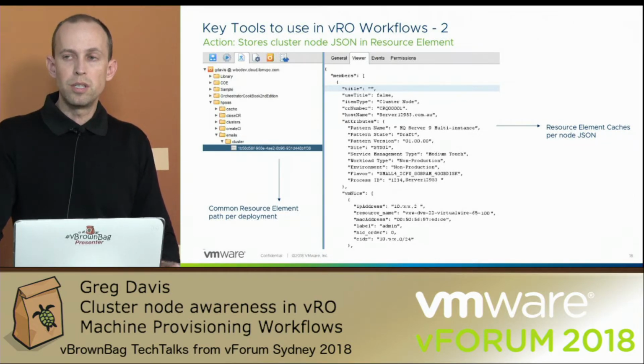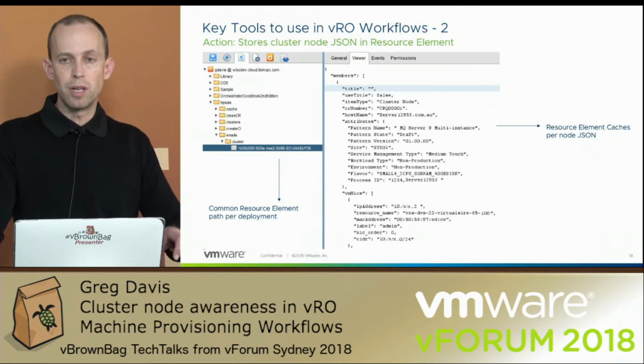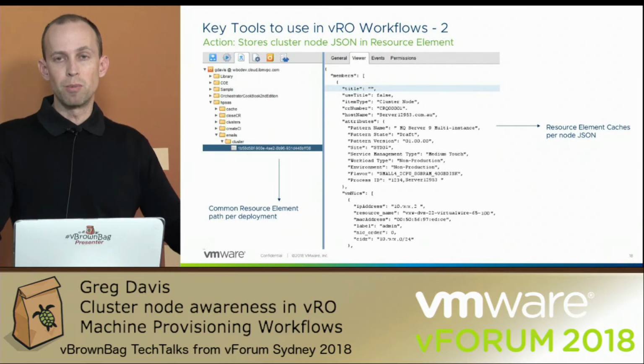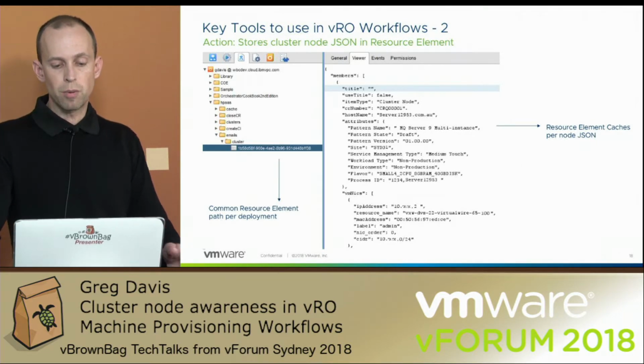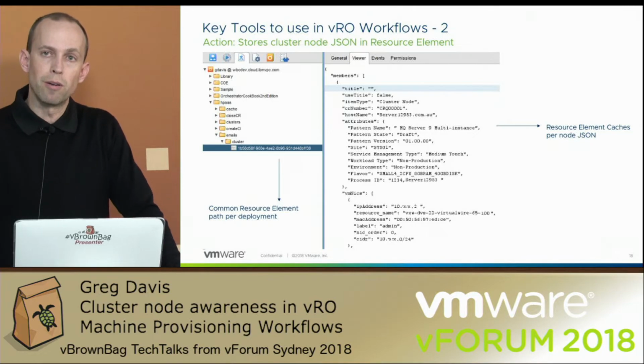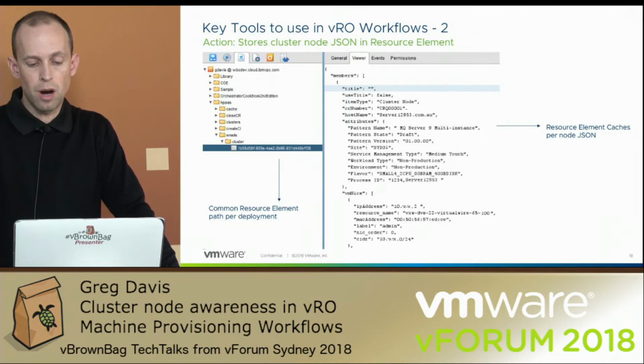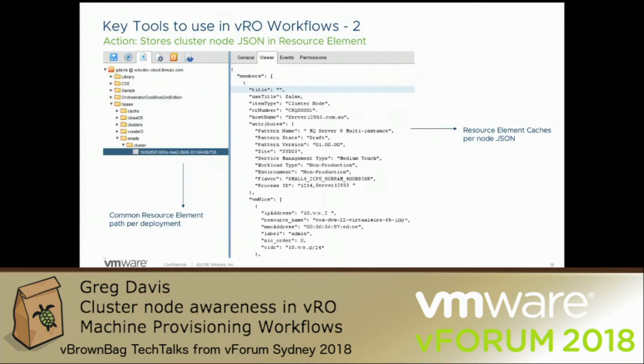So this is pretty cool because it means that every node that hits this workflow can go ahead and write to the same cluster node JSON resource element, and it knows how to find it because they all have a common correlation ID. So you can see some of the details in the viewer window there of the resource element. You can see how I'm caching that JSON that I just constructed in the previous action.